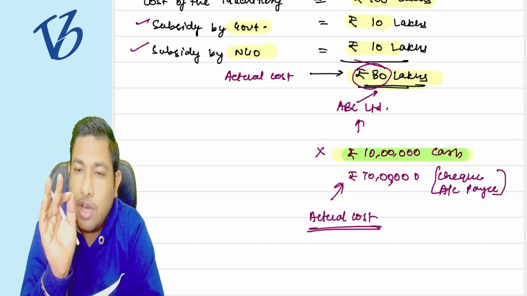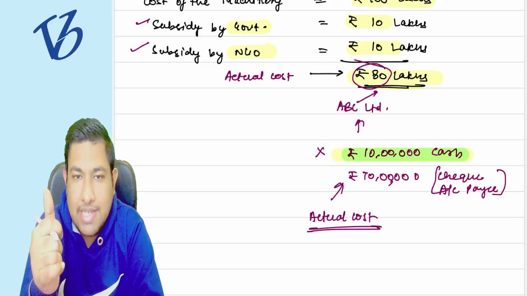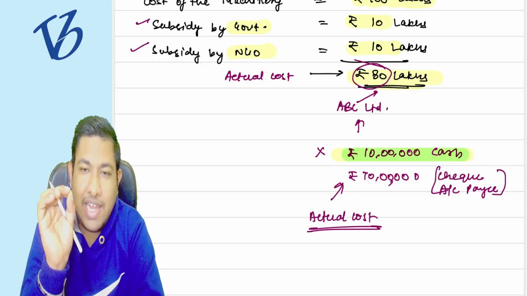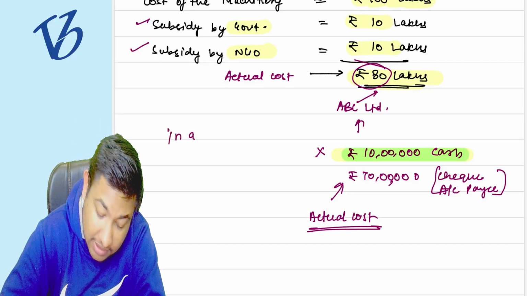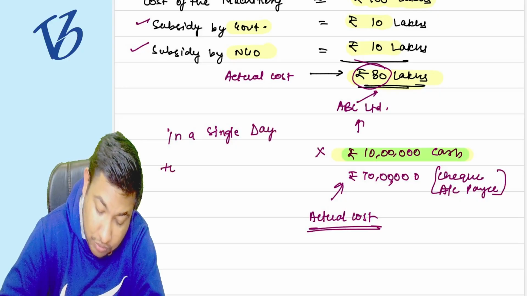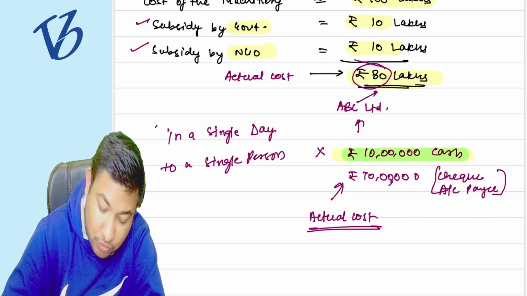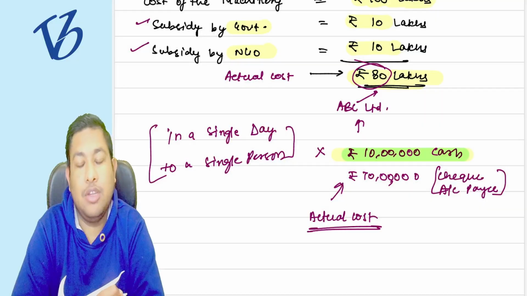So if you pay more than 10,000 rupees in a single day to a single person by any mode other than account payee check, demand draft, or ECS, it is not allowed.